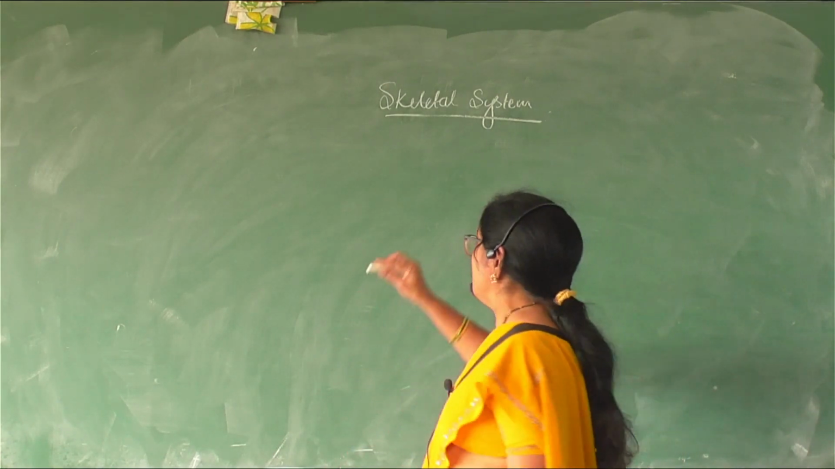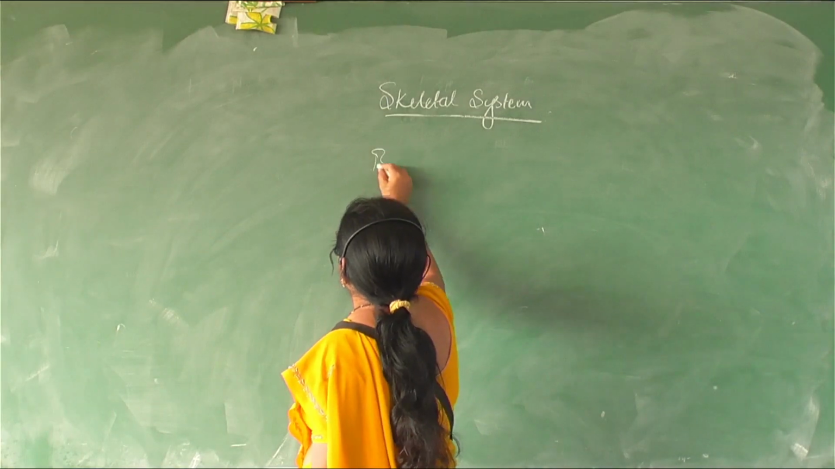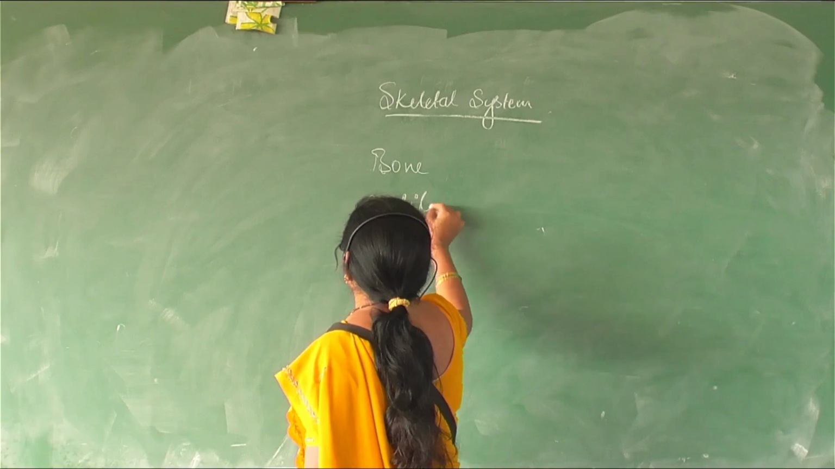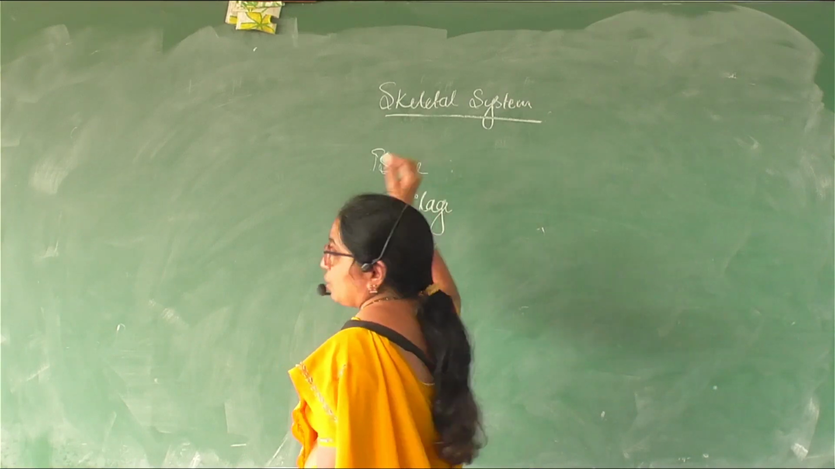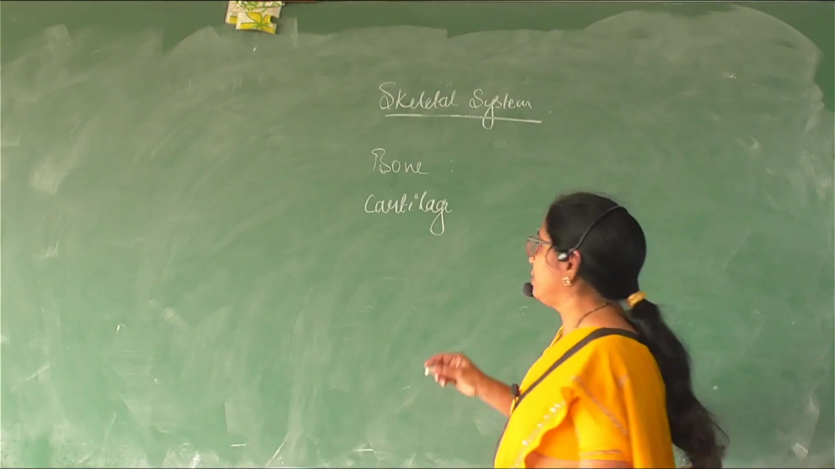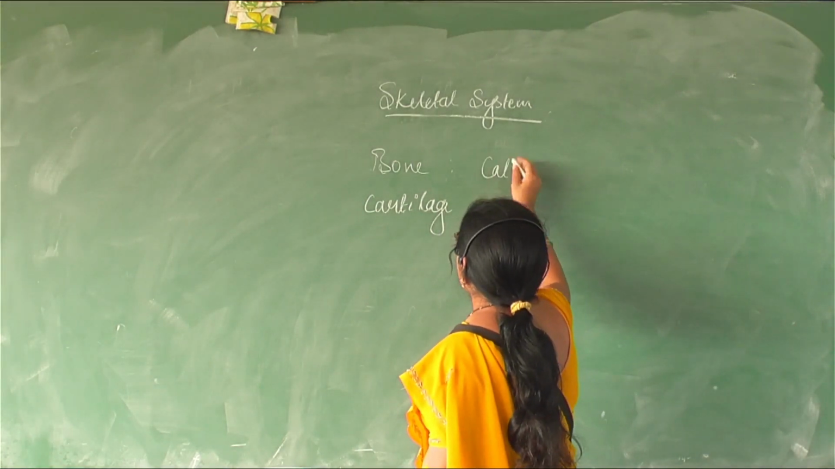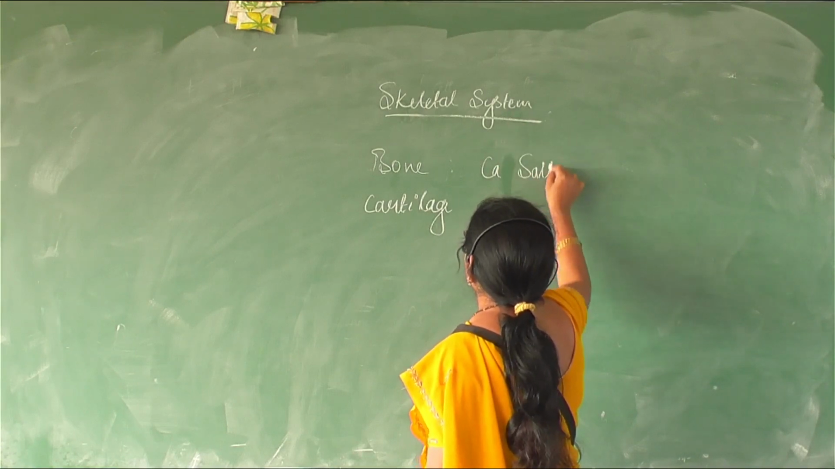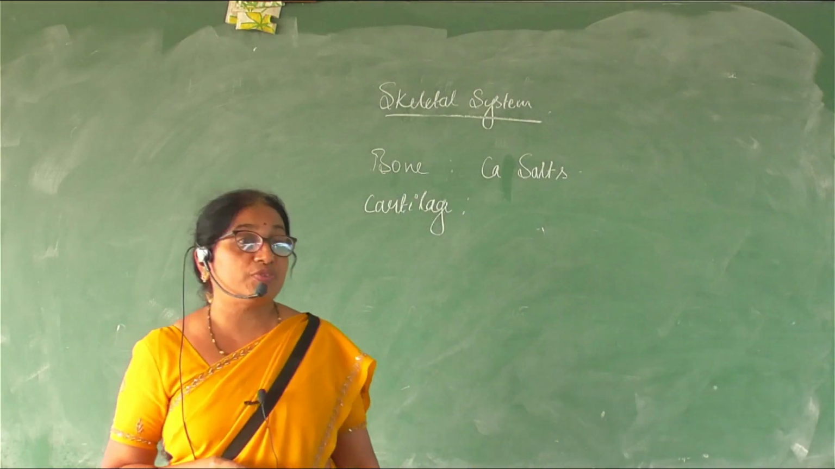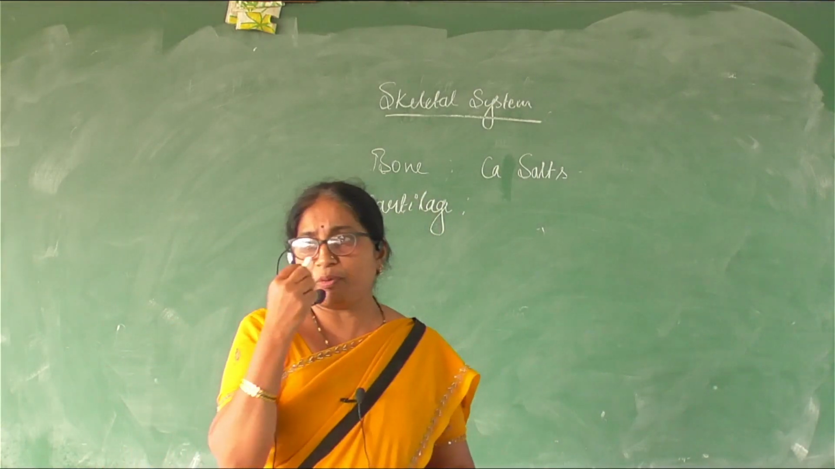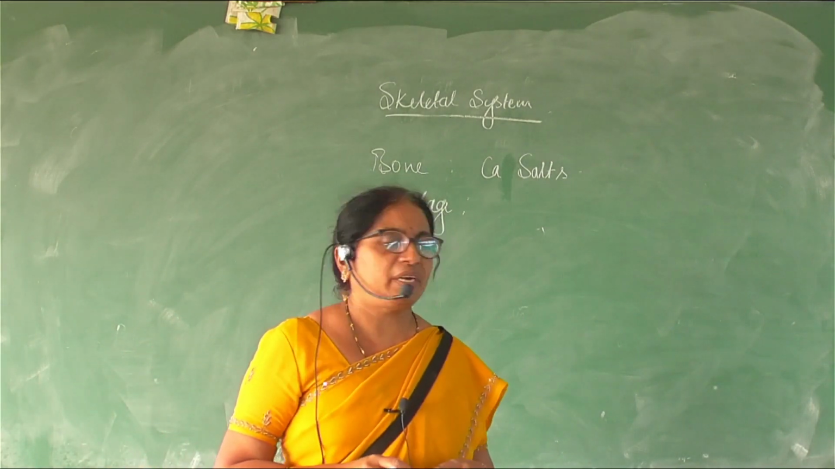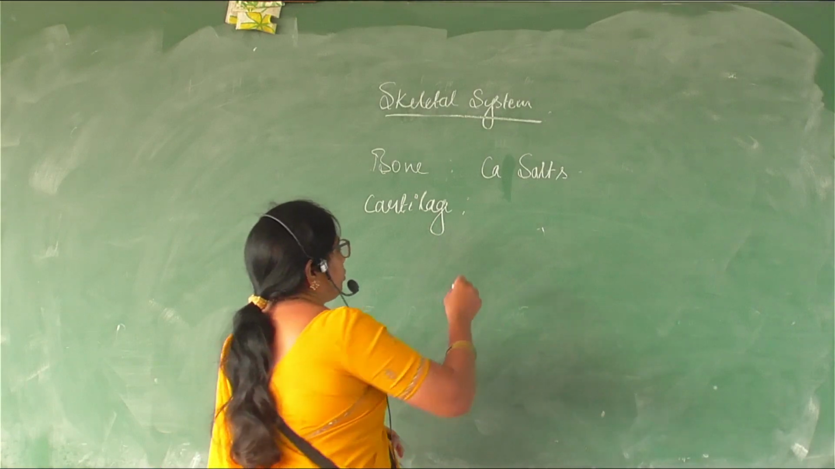So this skeletal system comprises two important tissues. One is the bone and the other is the cartilage. So bone is hard and brittle, right? Bone is hard and brittle, and the matrix is made up of calcium salts. Whereas cartilage is soft and flexible. So the tip of the nose is made up of cartilage. The ear pinna is made up of cartilage. So it is soft and flexible.